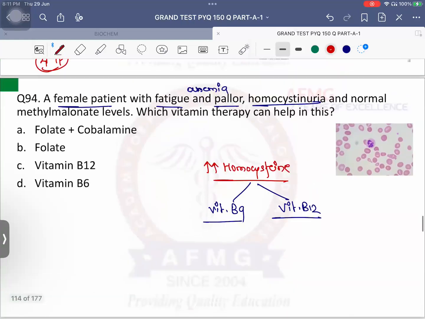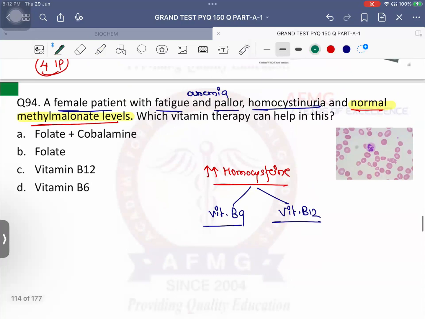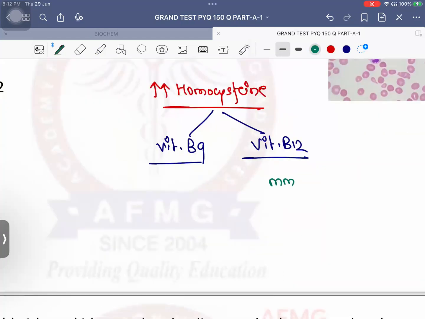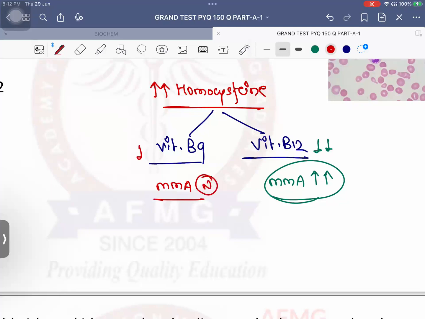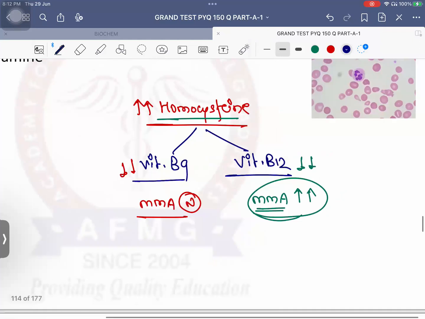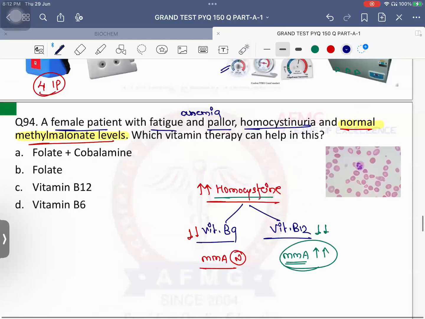Both have it, okay? Normal methylmalonate levels, this is the differentiating feature. If methylmalonic acid levels are elevated, that is suggestive of deficiency of vitamin B12. But if methylmalonic acid levels are normal, that is suggestive of vitamin B9 or folic acid deficiency. So methylmalonic acid is the one which will differentiate between both of them, because homocysteine levels are elevated in both the conditions. Okay?